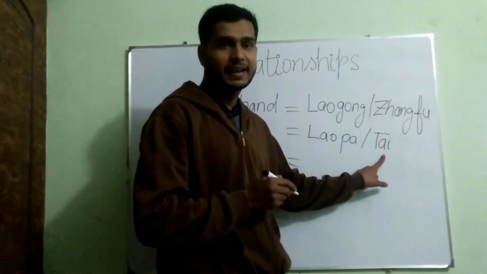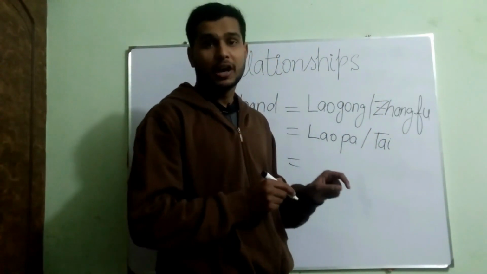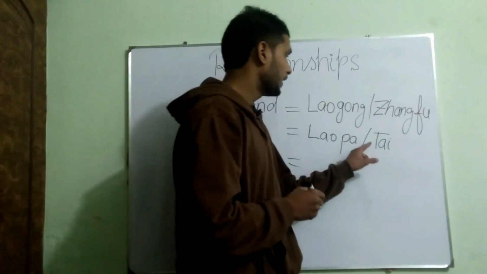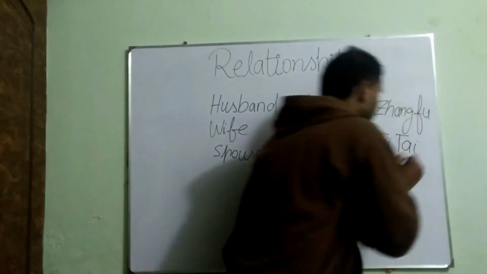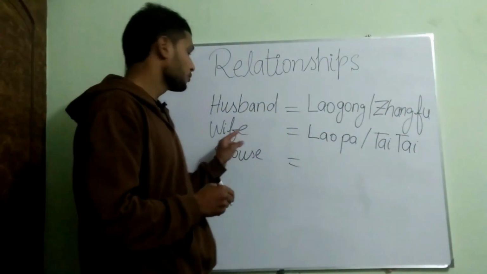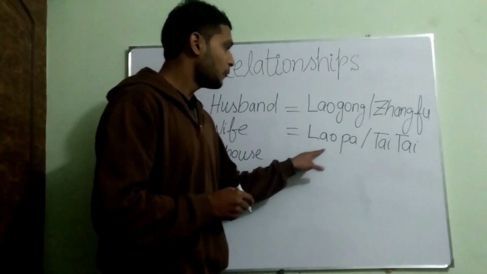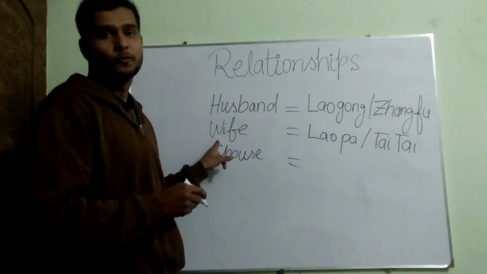T-A-I, thai. In Chinese, T is pronounced as th. If I write twice Thai, it becomes Thai. Its meaning is wife. Both Lao Pa and Thai have the same meaning, that is wife.